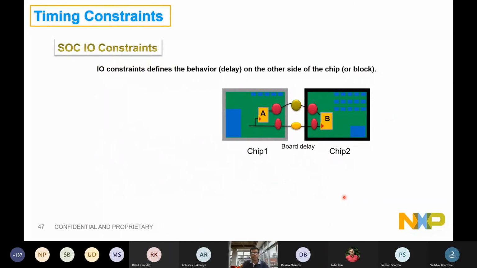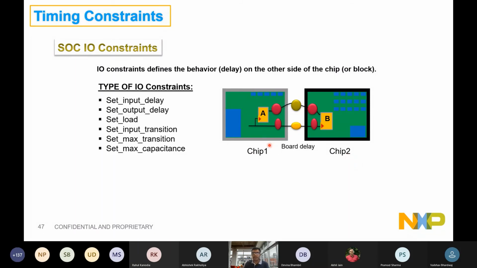Now SOC level IO timing constraints. Assume that again, right? The moment you define clocks, all the flops inside your design are talking to each other. But have you ever thought about how a flop inside this chip can talk to these ports? Because this is a chip too, while on the board there will be multiple chips talking to each other. So those behaviors are defined by the IO delays.